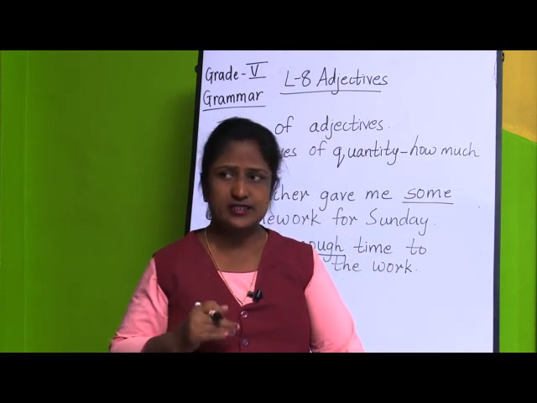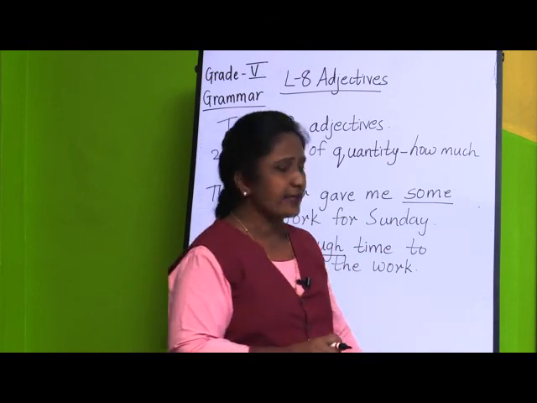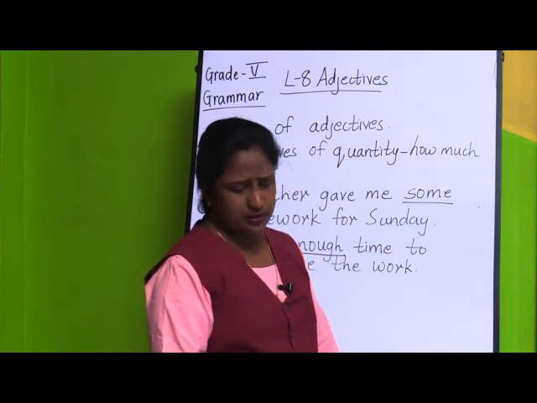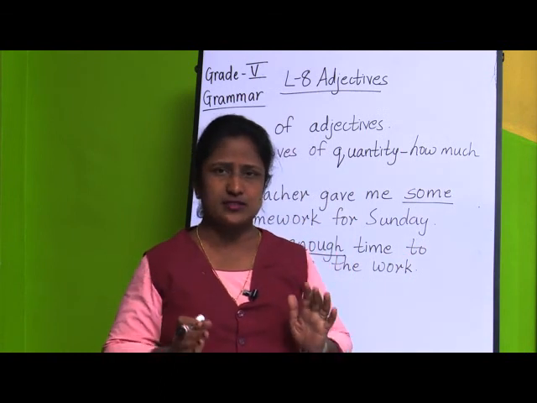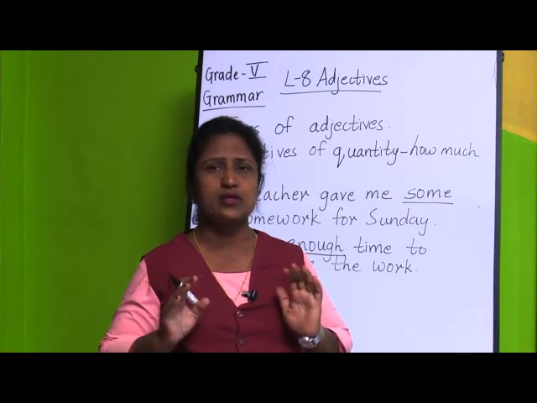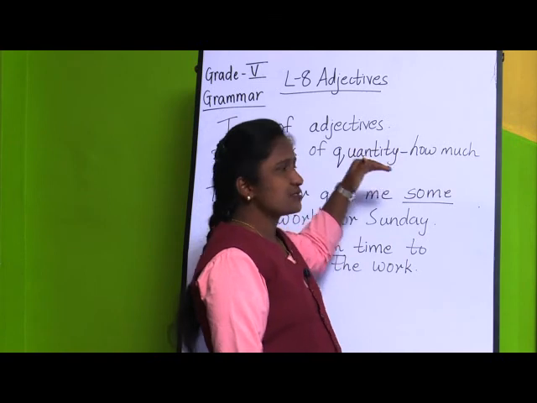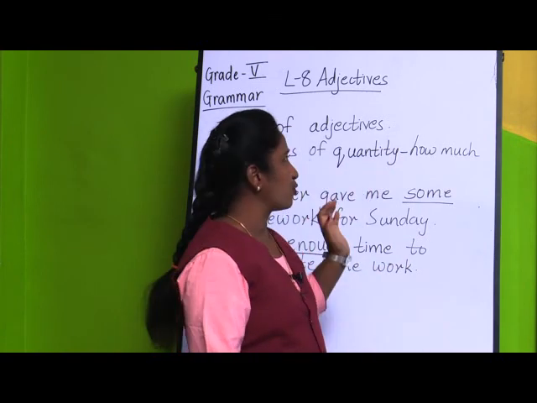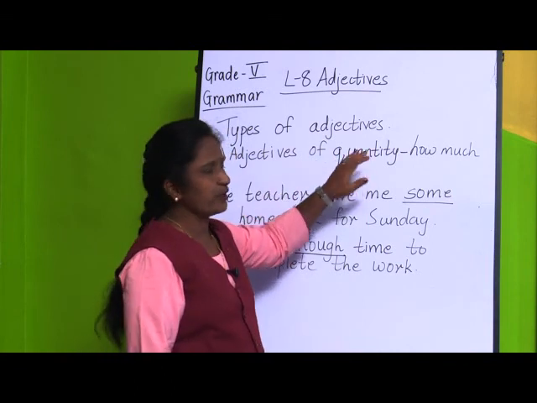But adjectives of quantity tell about the quantity of anything. It does not tell the quantity of any person or animal or place. It tells only about the thing. So, this was about adjectives of quantity.